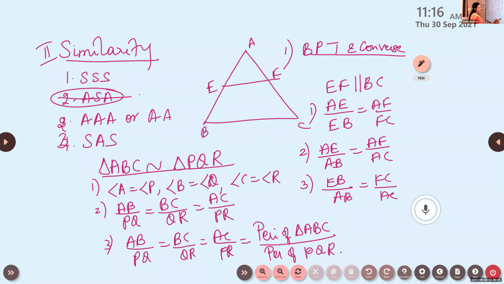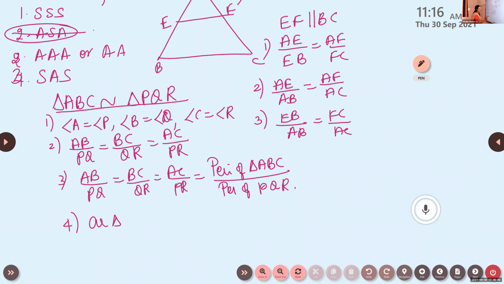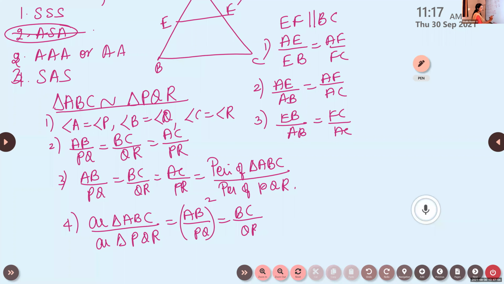Then what else have we learned? If two triangles are similar, what about the ratio of the areas? Area of triangle ABC by area of triangle PQR will be the same as the square of the corresponding sides: AB by PQ the whole square, equivalent to BC by QR the whole square, equivalent to AC by PR the whole square. If two triangles are similar, the ratio of areas is the same as the square of the corresponding sides.